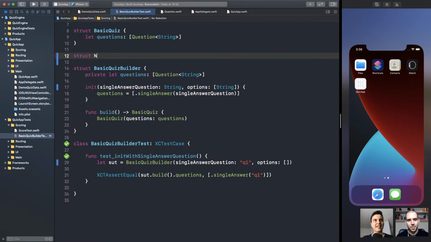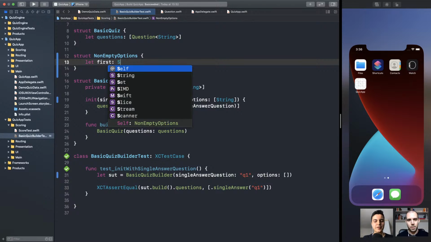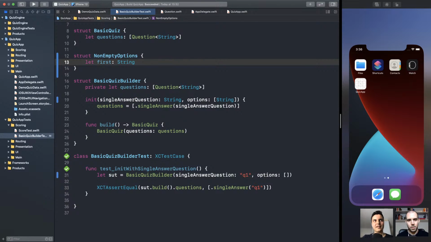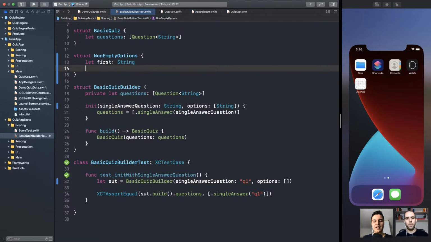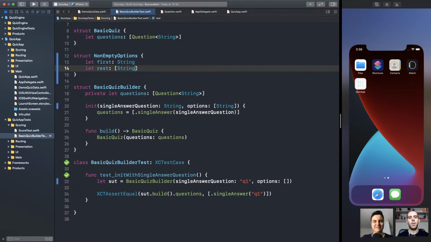Call it, like, NonEmptyOptions. Make sense? Yes. And we can define here the first option, so there's always at least the first option. And let's say the rest. Something like this. That's it. Make sense? Fantastic. Yes. So this type can only be created with at least one option, the first element.